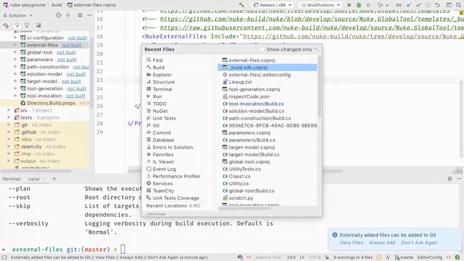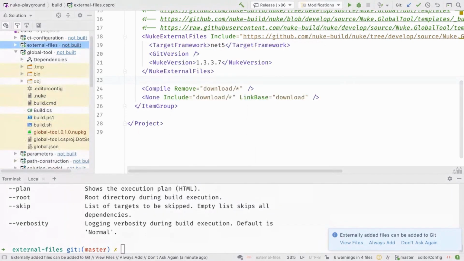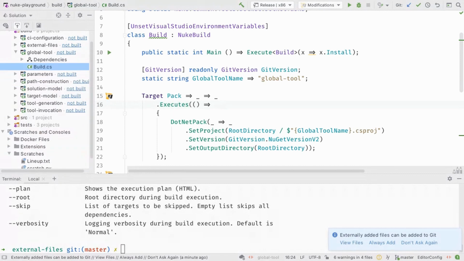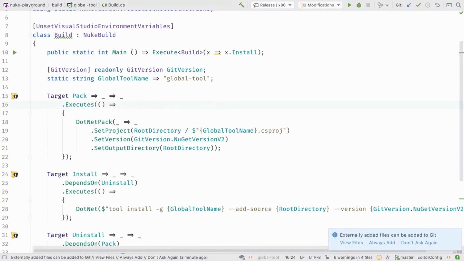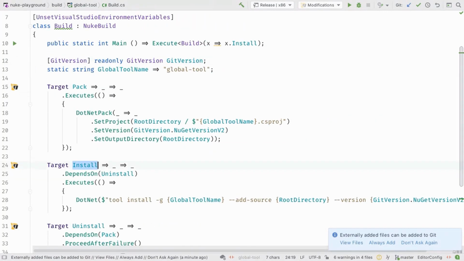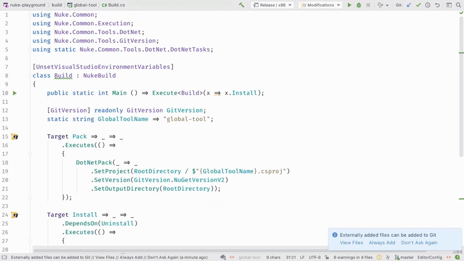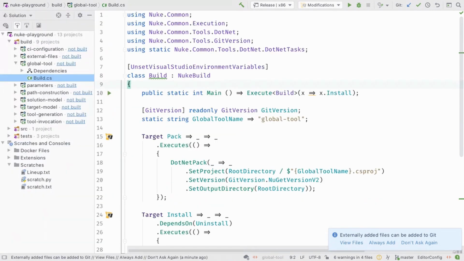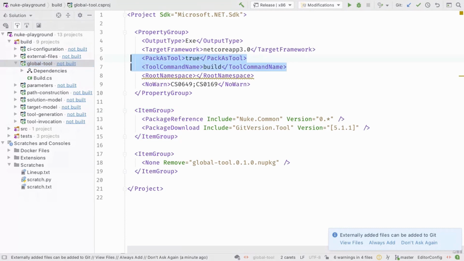Another approach for build sharing is the global tool. And with the global tool, it's something like, let's say we have, this is our build implementation, and I have a target pack, install and uninstall. And this is kind of funny because we are using this global tool project to also install a global tool. But the interesting part here is that we want to pack this build project as a tool. And we also want to define the command name.